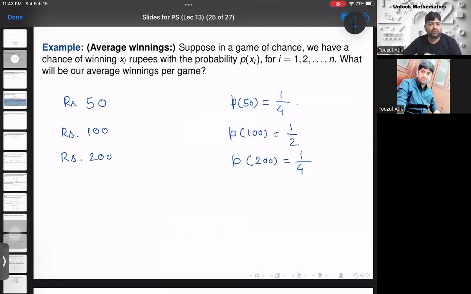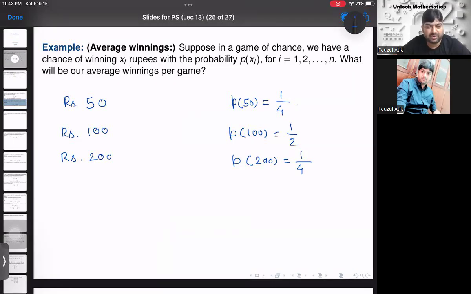So if you go to the casino, you may win 50 rupees with probability 0.25, you may win 100 rupees with probability 0.5, and you may win 200 rupees with probability 1 by 4.